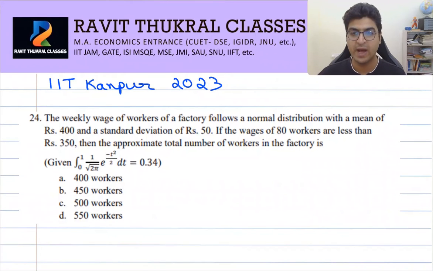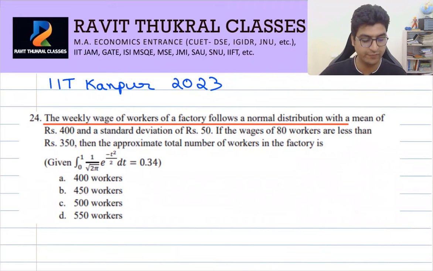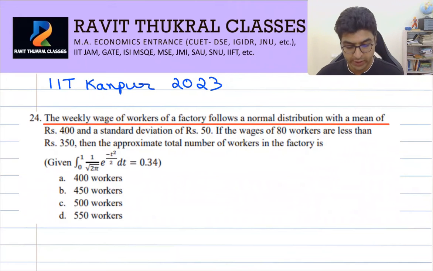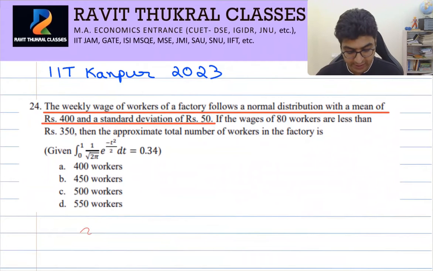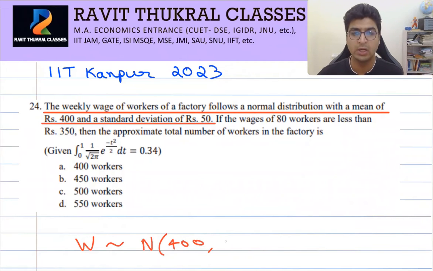This question is from IIT Kanpur 2023. Let's see this problem. The weekly wage of workers of a factory follows a normal distribution with mean 400 and standard deviation 50. Okay. So we have a random variable, wages, that follows a normal distribution with mean 400 and variance would be 50 square because standard deviation is 50.